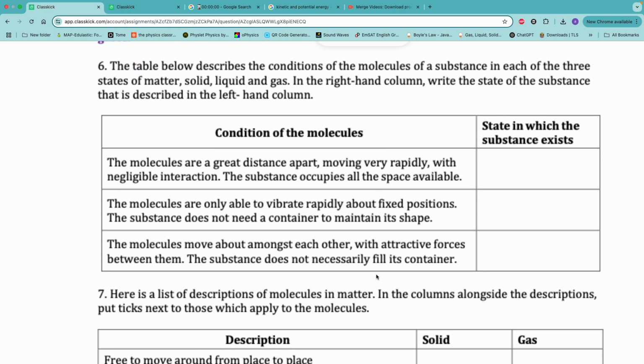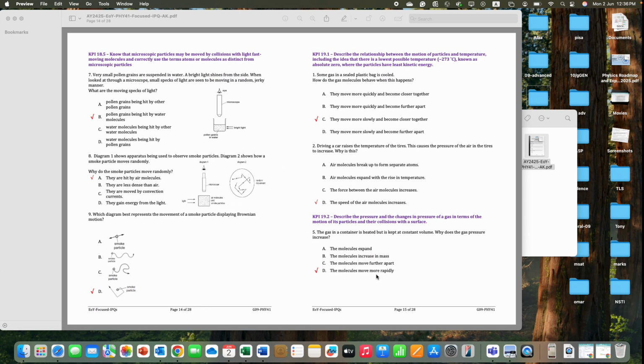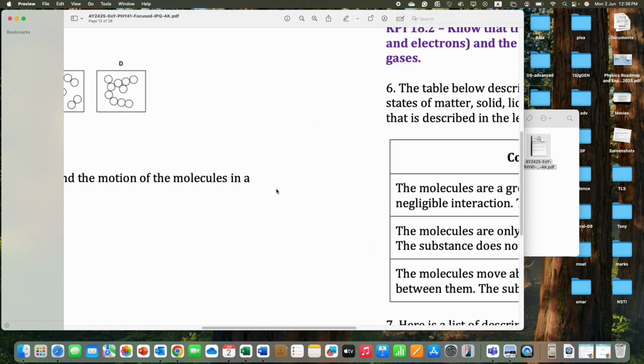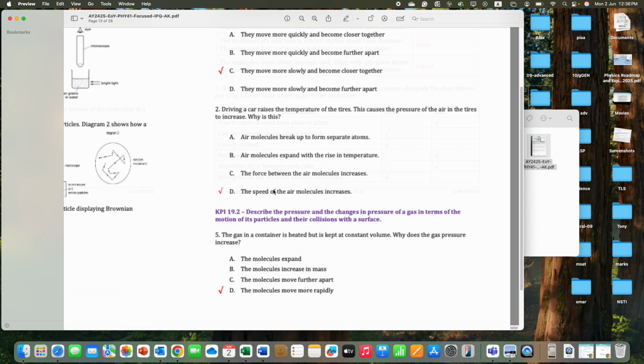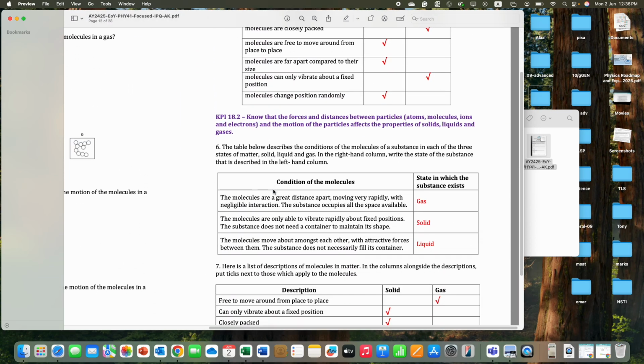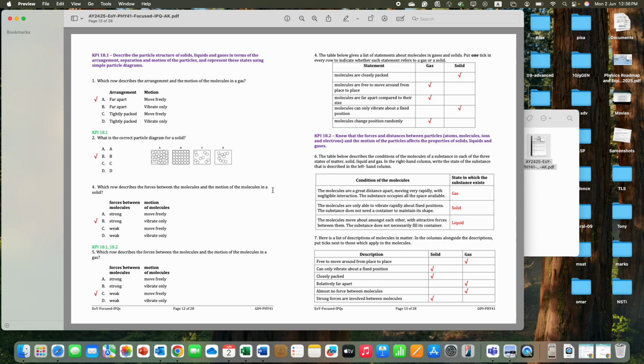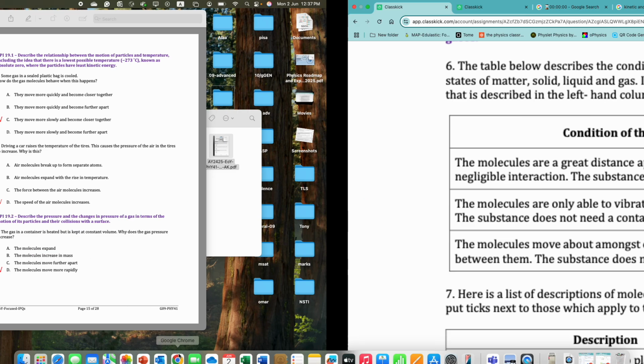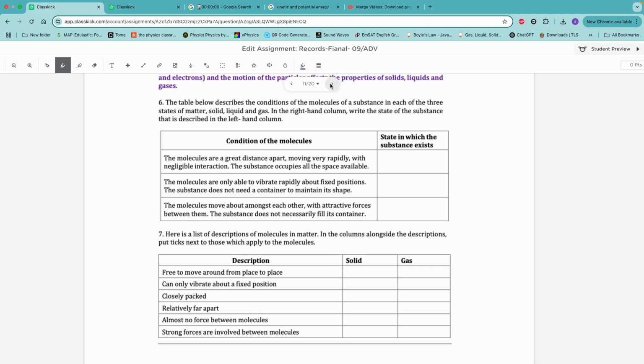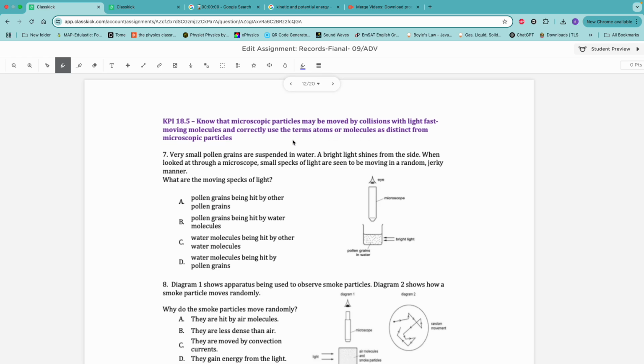So mainly these questions are describing in a straightforward way the main properties of solid, liquid, and gas. So it's easy, straightforward. Now going to the new part or the additional part that talks about Brownian motion. What does it mean? What does it describe? How does it describe the motion of fluid particles?